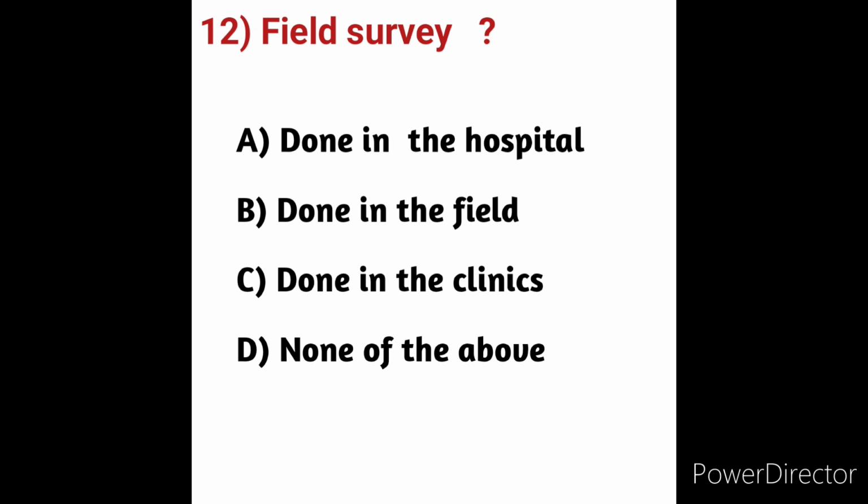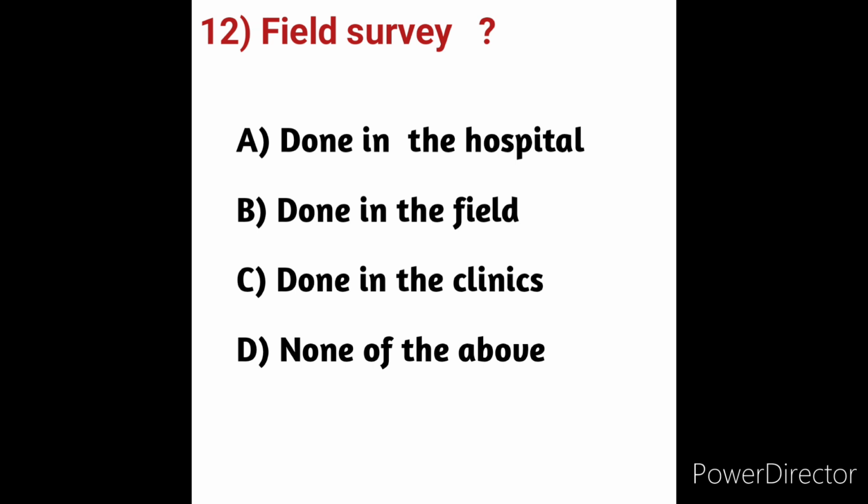Field survey is basically conducted to collect information about the chosen problem for which varied types of tools are required.